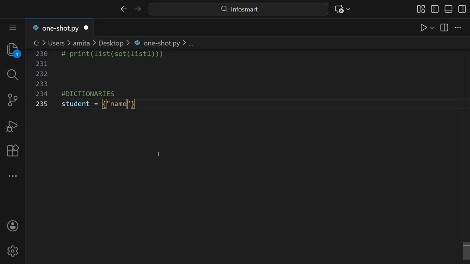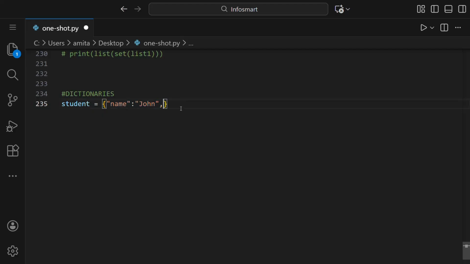So let us say name, and then we'll put a colon and write the value of this, John. So basically this is a key and this is a value. Together they make a key value pair, and this is a dictionary.